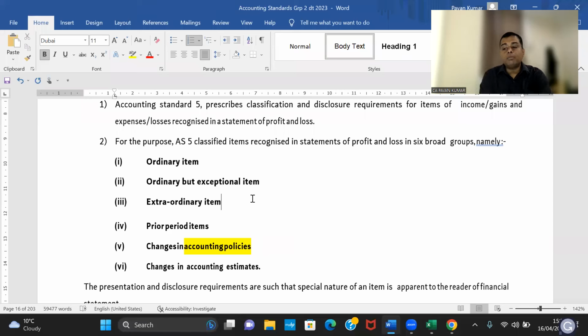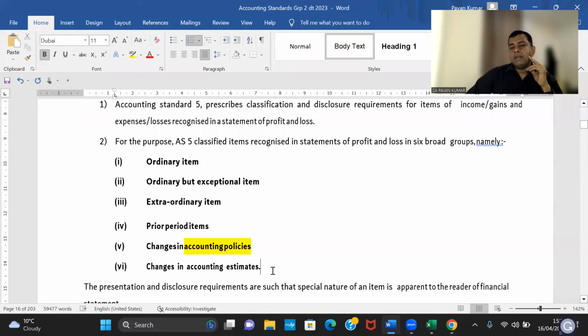No, FIFO to LIFO is not possible, Deepak, because LIFO is no more allowed now. FIFO to weighted average or weighted average to FIFO is possible. LIFO is not allowed now. Globally not allowed. In India also not allowed. In US it is allowed. In UK it is not allowed. Why am I spoiling you with other countries? Anyway, in India it is not allowed. So accounting policy change is intentionally made a little difficult.